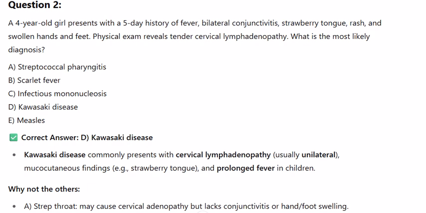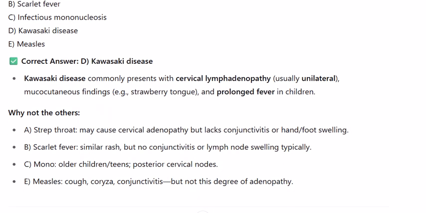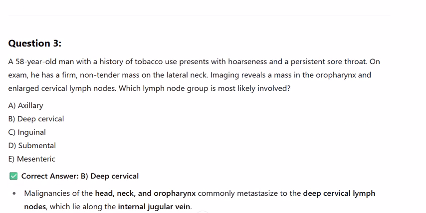Kawasaki disease commonly presents with cervical lymphadenopathy, usually unilateral, mucocutaneous findings, e.g. strawberry tongue, and prolonged fever in children. Why not the others? Strep throat may cause cervical adenopathy but lacks conjunctivitis or hand-foot swelling. B. Scarlet fever, similar rash but no conjunctivitis or lymph node swelling typically. C. Mono, older children, teens, posterior cervical nodes. E. Measles, cough, coryza, conjunctivitis, but not this degree of adenopathy.